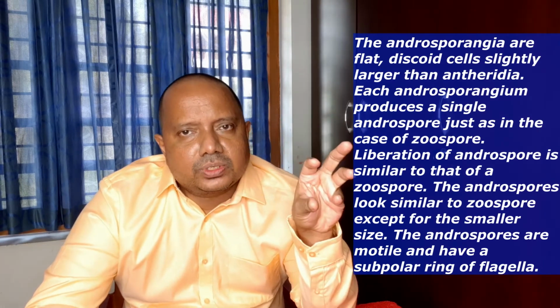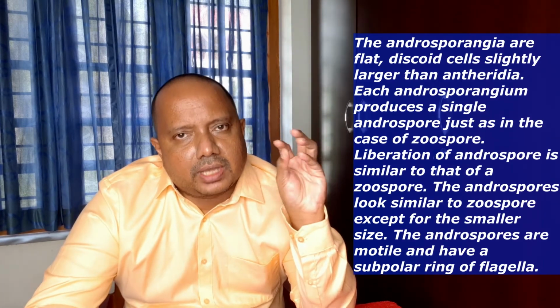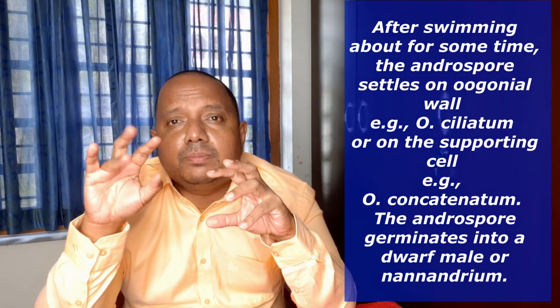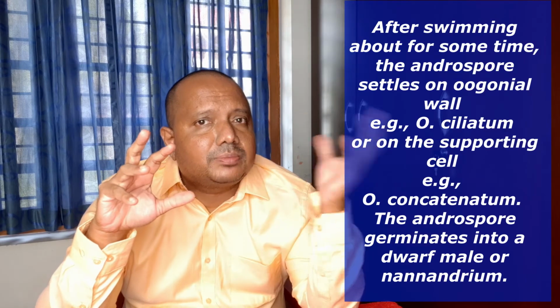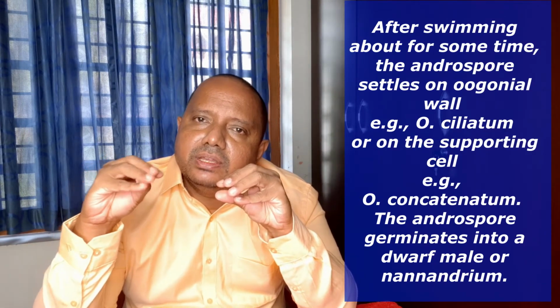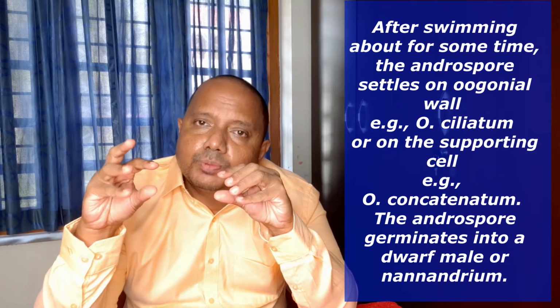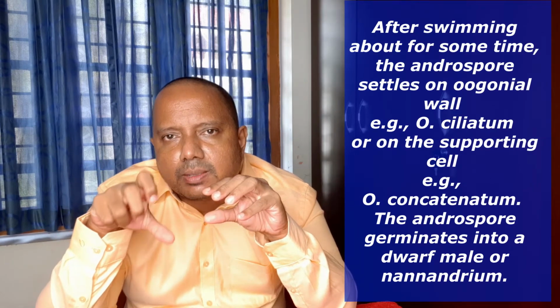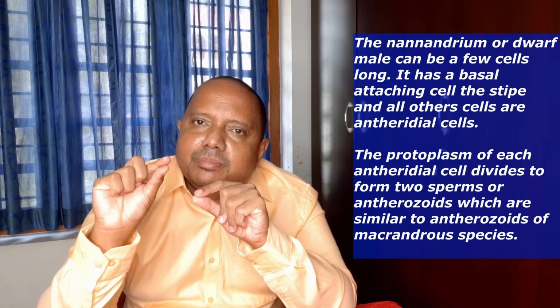This androspore released from the androsporangium swims in the water and finds the female sporangium. The zoospore can germinate on any surface, but these androspores can germinate only in the vicinity of the oogonium, on the wall of the oogonium or in the supporting cell of the oogonium. It germinates there and produces a short filament of up to 10 cells, and the apical cell produces small gametes.